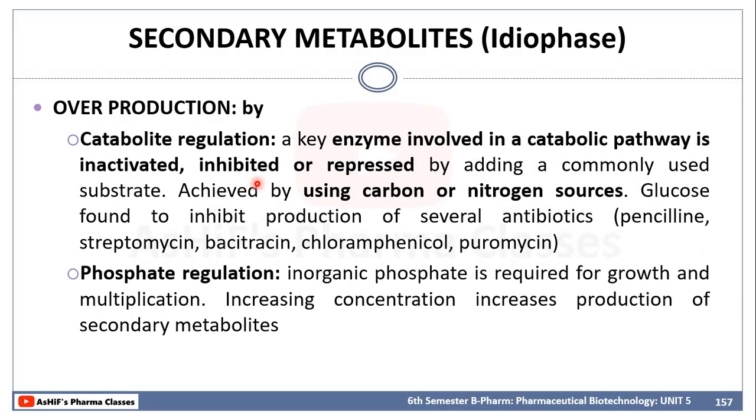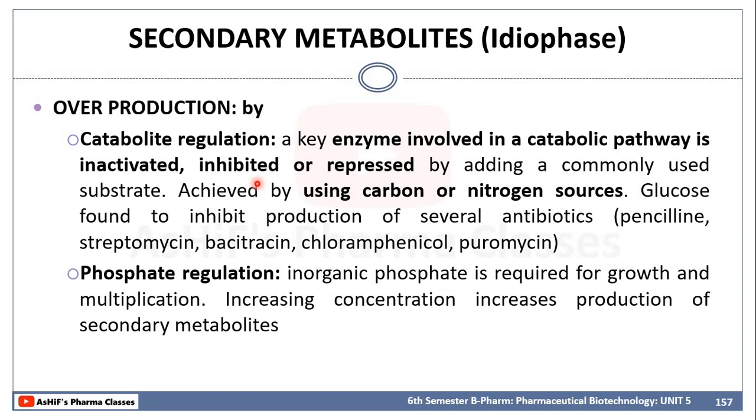Now the next one is catabolite regulation, which means in every biosynthetic pathway there will be a key enzyme which is involved in the production of secondary metabolites. So by inhibiting that key enzyme, we are not inhibiting any other microorganism or anything, we are just inhibiting that key enzyme which is there for the biosynthetic pathway of the specific secondary metabolites. So either by inactivating or by inhibiting or repressing by adding some commonly used substrates like carbon or nitrogen sources. We are not going to add anything other than this.